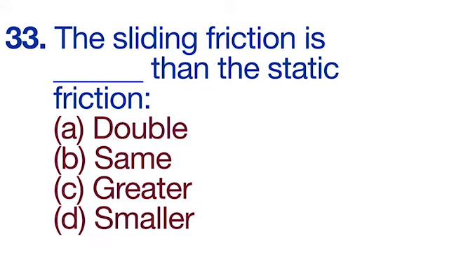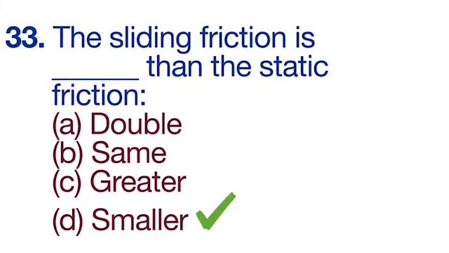33rd question is, the sliding friction is dash than the static friction. Options are double, same, greater, smaller. So, D, smaller will be the correct option.